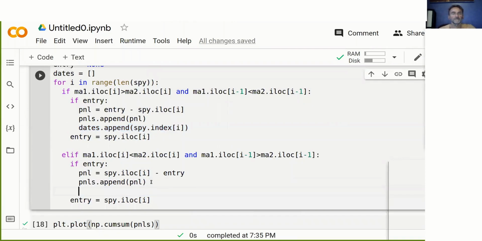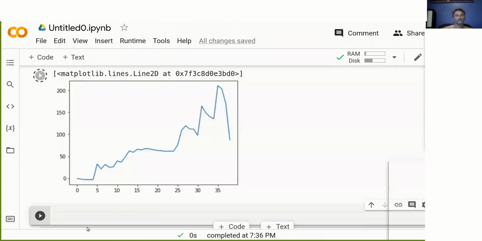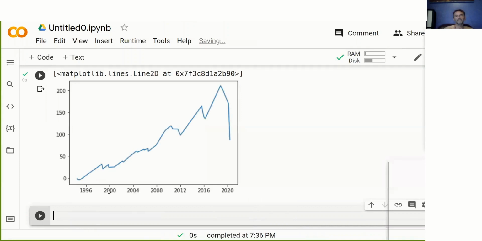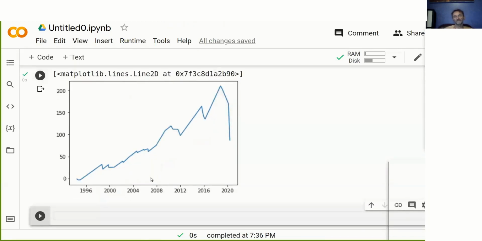So let's do this here and run it again. And then what we can do here is we can just go dates. And now you can see we have the dates at the bottom of our chart. How cool is that? So that's already a big step forward. And we can see, hey, this strategy isn't actually too bad, at least up to a point. But because it's dollar values, it doesn't really mean very much, because what it means is we're just trading one single stock each time, and we hope that this one single stock appreciates.